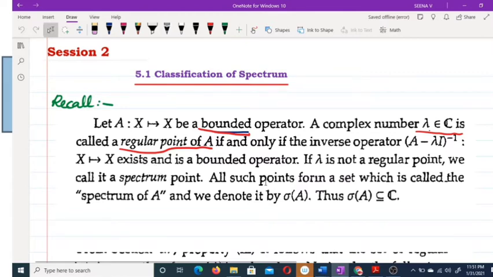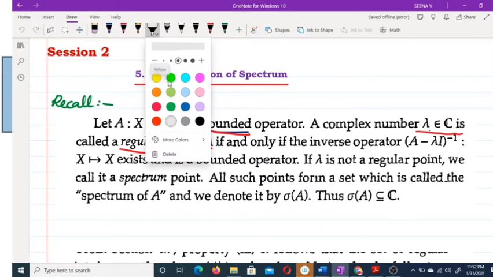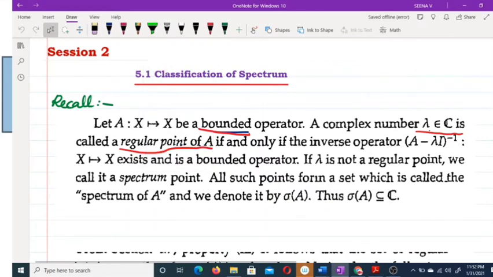Okay, and the set of all spectrum points is called the spectrum of A and it is denoted by sigma of A. So what is sigma of A? Sigma of A is the spectrum of A and it consists of the set of all points that are not regular. Okay, hope it is clear.